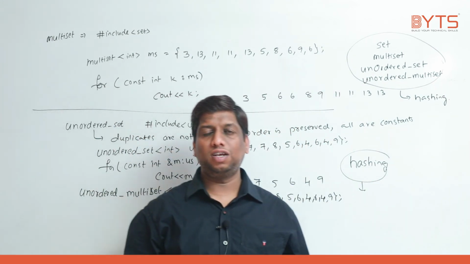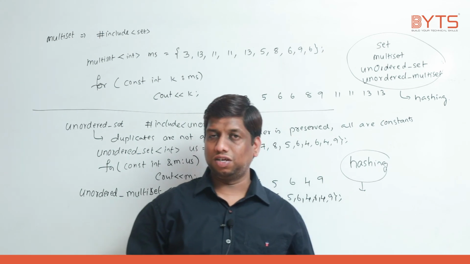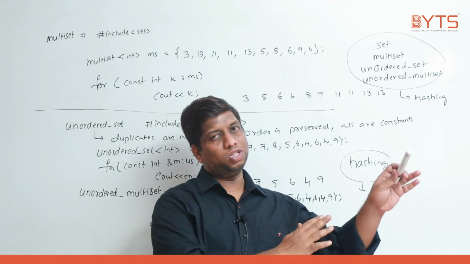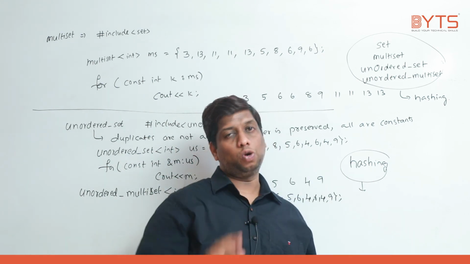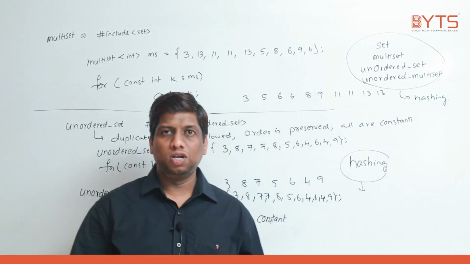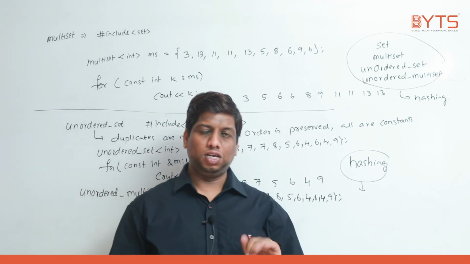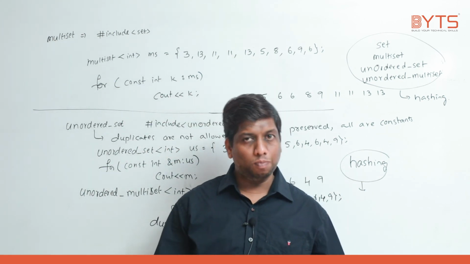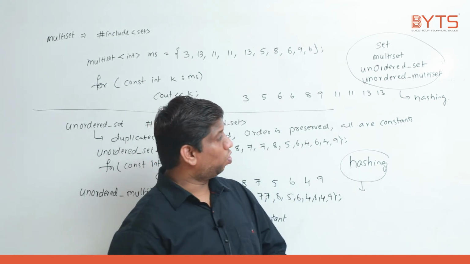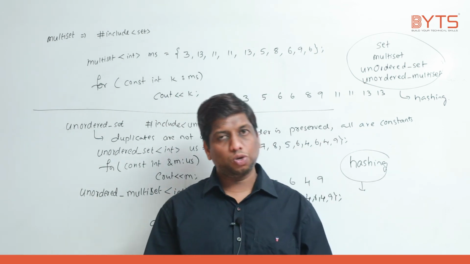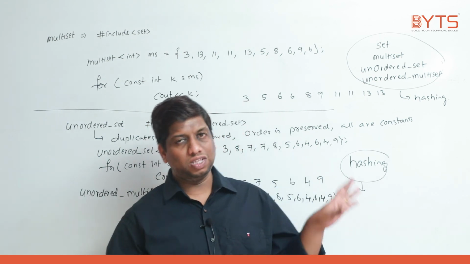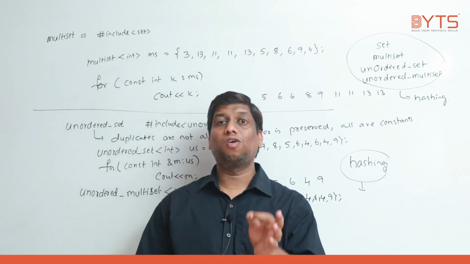What is set? In the set, all the values are stored in increasing or decreasing order, and every value is unique. What is multiset? All the values are stored in increasing or decreasing order, but duplicates are allowed, because there we are using less than or equal comparison. Next, what is unordered set? Duplicates are not allowed, but the elements are not stored in increasing or decreasing order; whichever way you insert, that way they are stored. What is unordered multiset? Duplicates are allowed, and the elements are stored in the same order. Then what is the main objective of all this set concept? The main objective is that all are constant values.